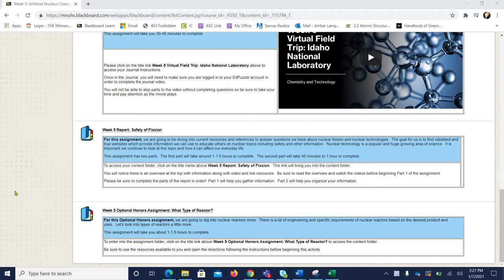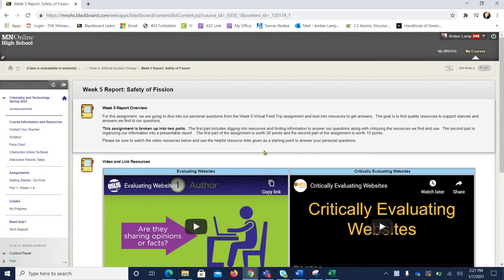The Week 5 assignment is one of the bigger ones for the week, and in order to access all of the information that it comes with, you'll need to click on this Week 5 Report Safety of Fission title link, and that will bring you into the content folder. Now the content folder has an overview that gives you an idea of what to expect.